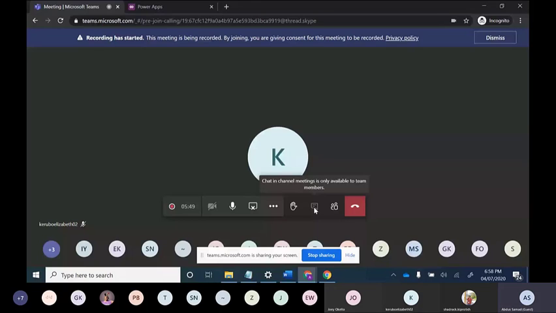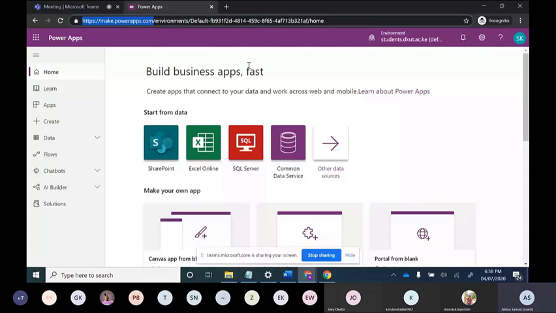So fine. You can see here what are the databases we can use. SharePoint is there, Excel is there, SQL Server is there, CDS is there, and many other data sources are there. So currently we are focusing on SharePoint list. I will teach you how to deal with SharePoint list in today's session.